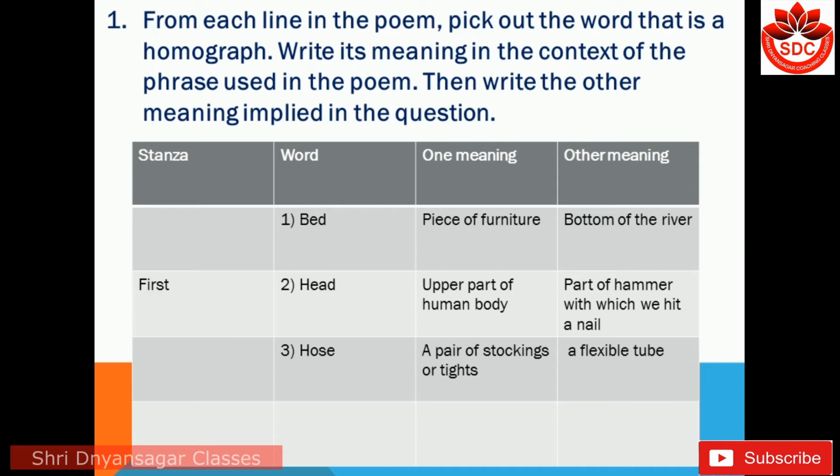From each line in the poem, pick out the word that is a homograph. Stanza, word, one meaning and other meaning. For example, in the first stanza, bed: one meaning is a piece of furniture and another meaning is bottom of the river. Head: upper part of our human body, and another meaning is part of a hammer with which we hit a nail. Third, hose: a pair of stockings or tights, and another meaning a flexible tube.